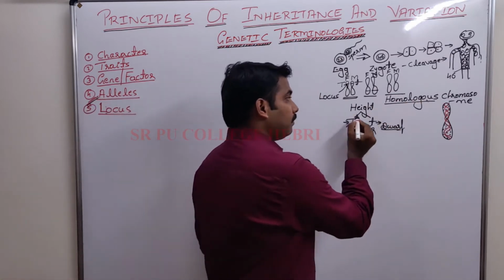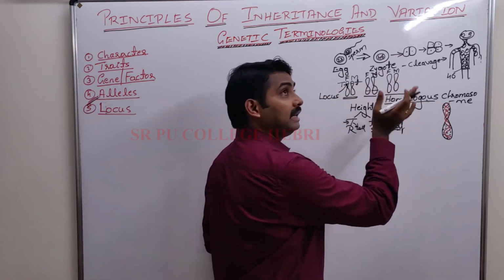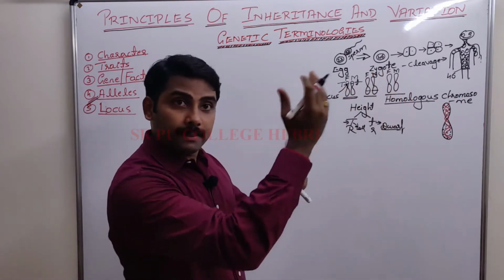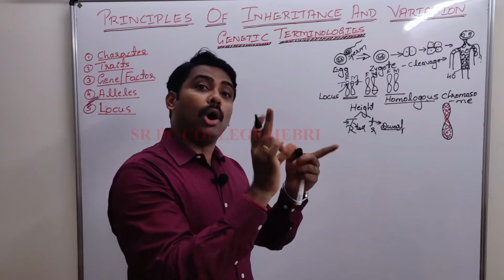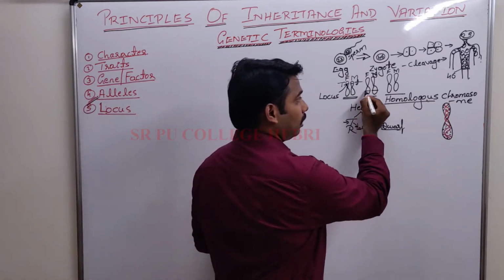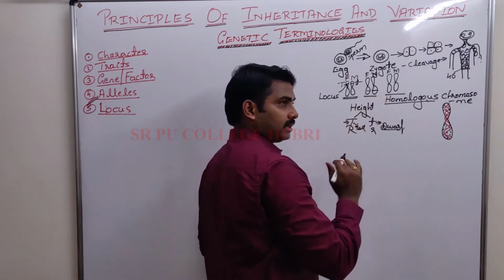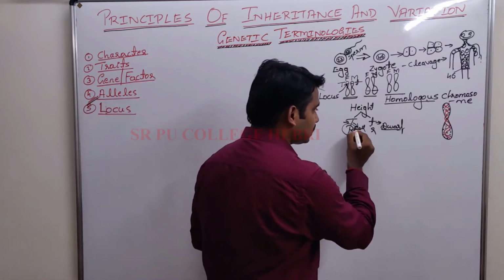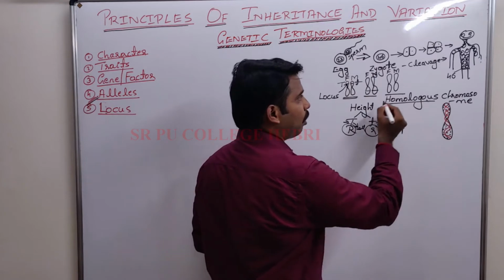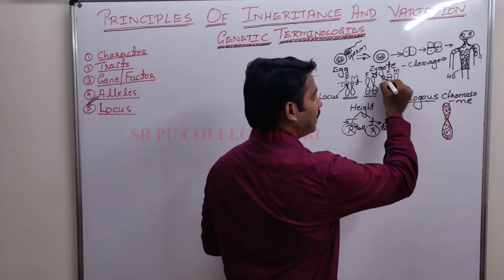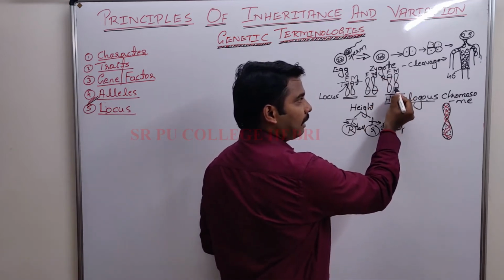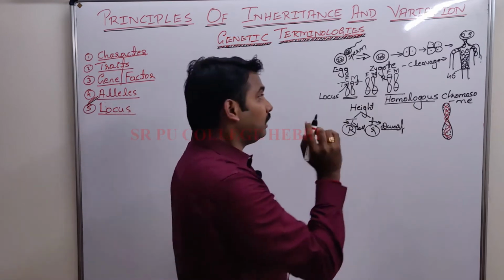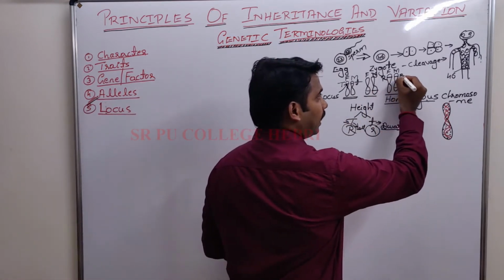Whenever I speak about alleles of a gene, they are always present at same locus. Let me take the example of the two alleles of the same gene, capital R small r. Capital R is here. Can small r be present here? No. The locus is always same.